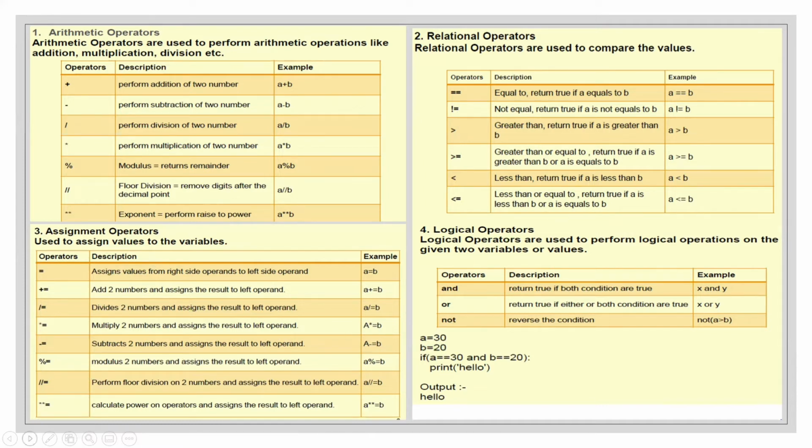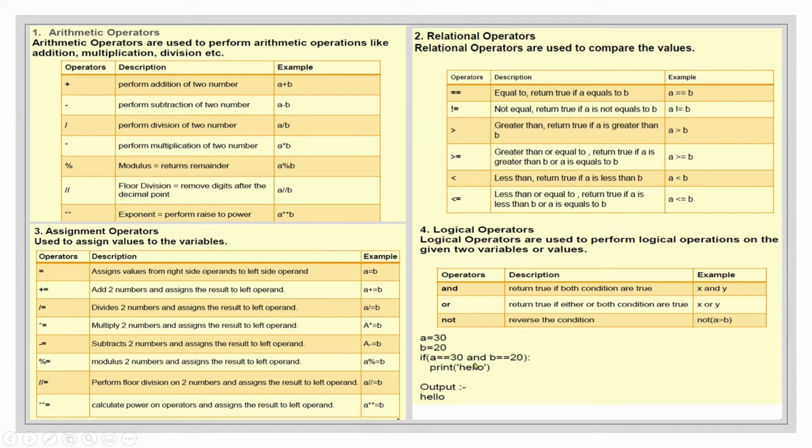Then we had logical operators, which check if both of them are true or false. Like we had and, or. When both of the statements are true, then we get the answer true, otherwise false. Or, if either of the two statements is true, we get the answer true. Then not is the reverse of the condition.